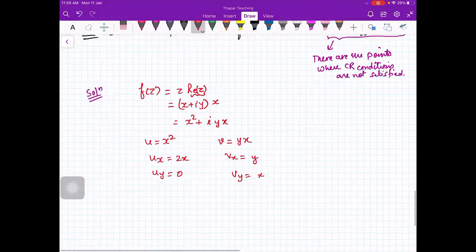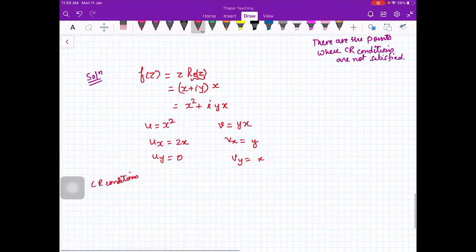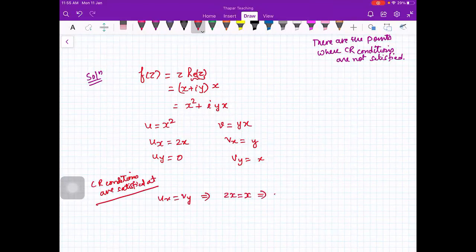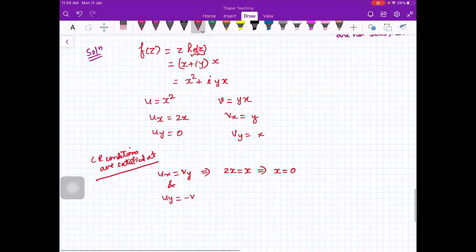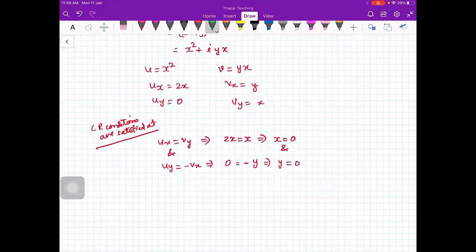Now, CR conditions are satisfied at ux is equal to vy. That is 2x is equal to x. That is x is equal to 0. And uy is equal to minus vx. That is 0 is equal to minus y. So that is y equal to 0. So this is the only point. Therefore, (0, 0) is the only point where CR conditions are satisfied.